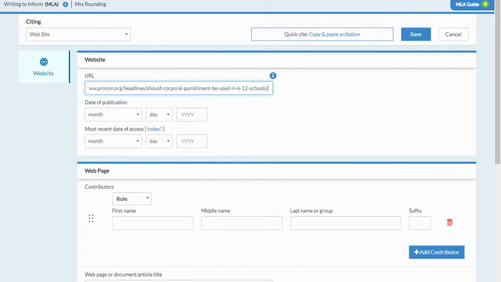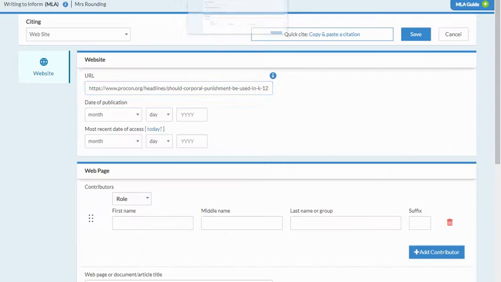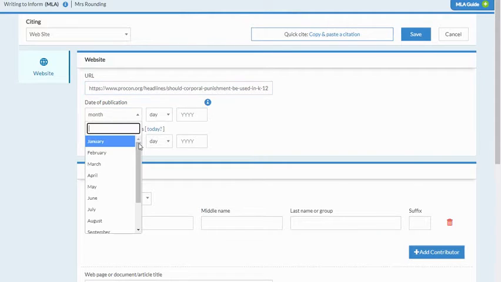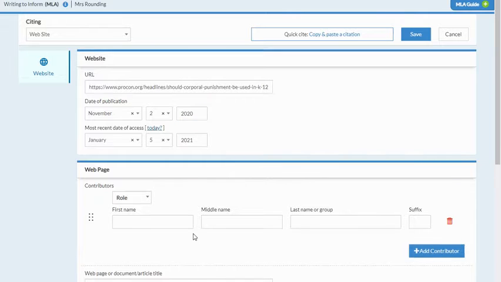Date of publication, that can be a little tricky. This one article looks like it's been last updated on November 2nd, 2020. So that's the date I'm going to use. You're generally going to try to find that at the top. If you can't find it at the top, sometimes it'll be at the bottom. So just look around carefully. So I'm going to select November 2nd, 2020. And my most recent date of access is today. So I'm just going to click on today.